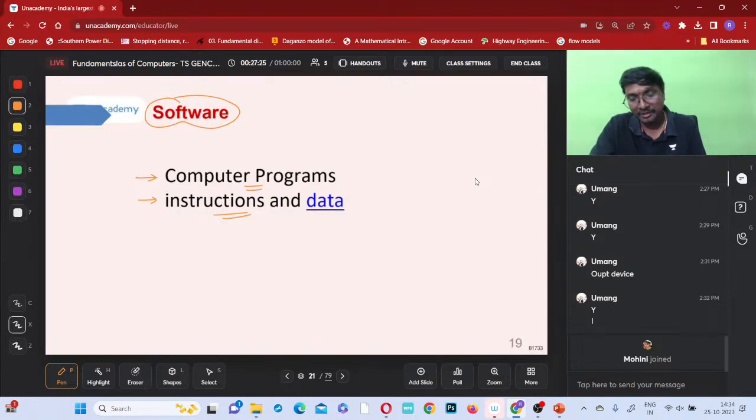Hello, somebody respond. Clear or not? The basic difference between hardware and software: what we can see exactly, that is your hardware. Software is what? The process, instructions, rules, and the data. All these are your software, you can say, right?